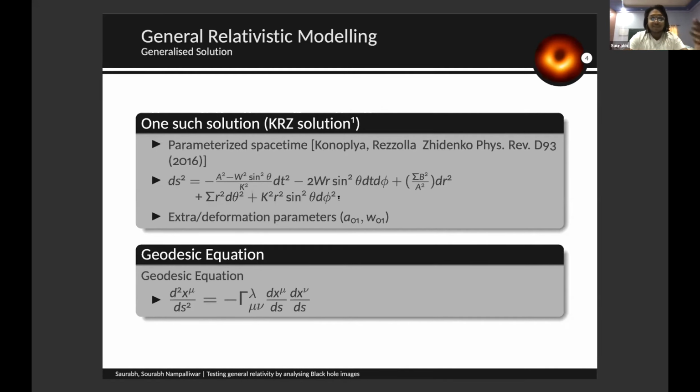So these are the basic terms that we have, and we solve these equations backwards in time, using a numerical routine that I'll be explaining later. This is the main equation that we use to solve the path of light and explain the basic phenomenon, which is the shadow phenomenon, which I'll explain in the next slide.